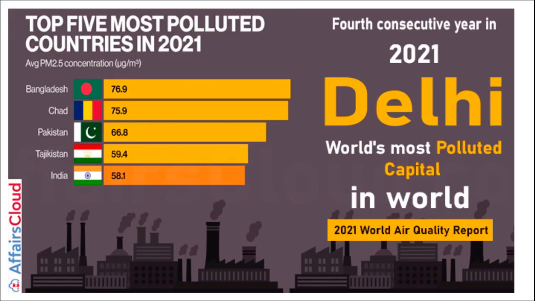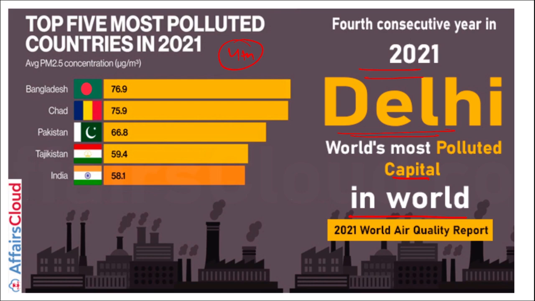Next I'll be talking about the most polluted capital city in the world. Remember, for the 4th consecutive year, Delhi has been ranked as the most polluted capital city in the world. If we were talking about noise pollution, it was Dhaka, the capital of Bangladesh. But if we are talking about air pollution, then remember the most polluted capital city in the world for the fourth consecutive time is the capital of India, that is Delhi.